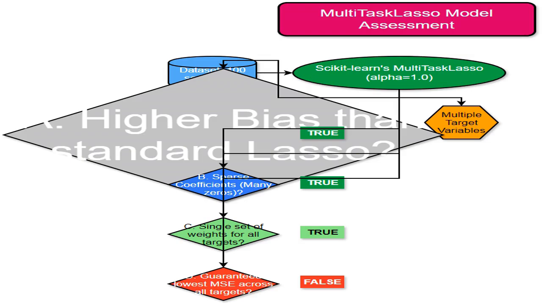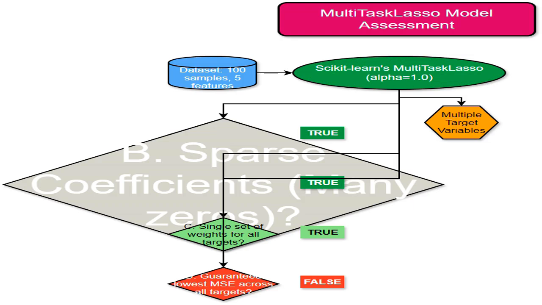independently. I'm checking if MultiTaskLasso introduces more bias, simplification of the model to reduce error from the training data, than a standard lasso that fits each target independently. The shared weights in MultiTaskLasso can create bias. I'm evaluating if many of the model's coefficients, values that determine the impact of features, will be zero. Lasso regularization, a key part of MultiTaskLasso, encourages sparsity, leading to feature selection.